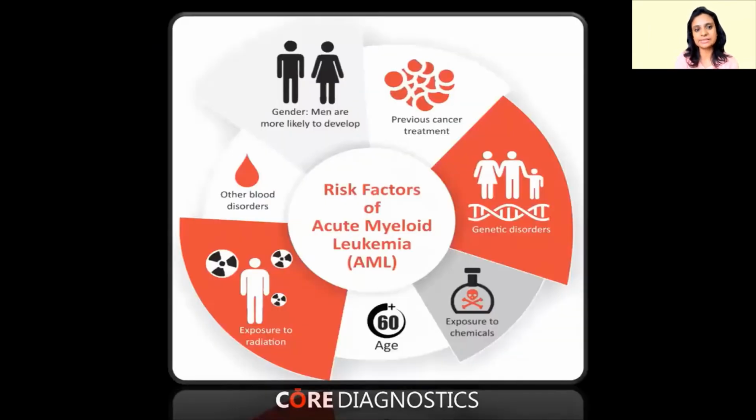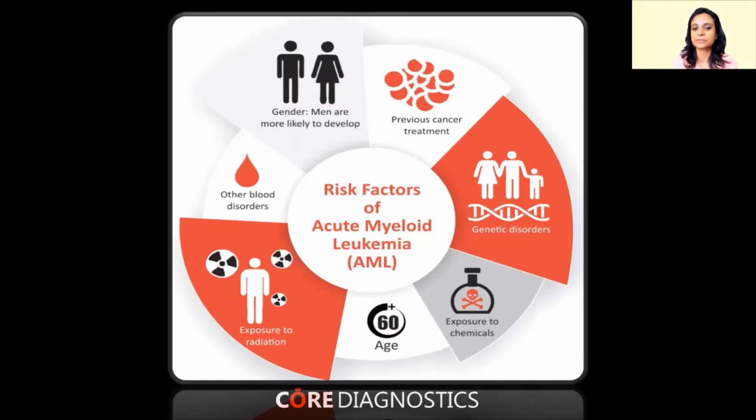Now, let us understand the risk factors associated with AML. What exactly is a risk factor? A risk factor increases the chances of having cancer. Some risk factors like smoking can be changed, but other risk factors like genetic disorders or family history cannot be changed. But having said that, if you have any of the risk factors, that does not mean that the patient will have cancer. Sometimes a patient without any risk factor also develops cancer.